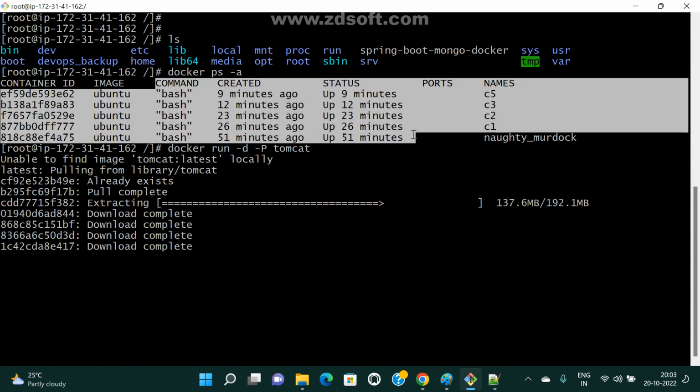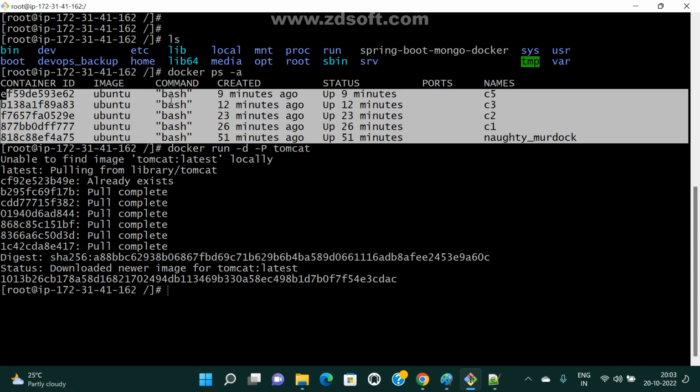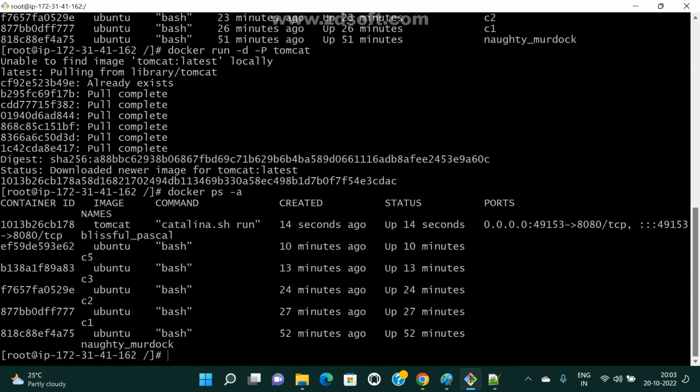For these OS related containers, the default process is bash only. Bash is nothing but the shell. Now the container is created. Observe here docker ps -a. What is the default process here?